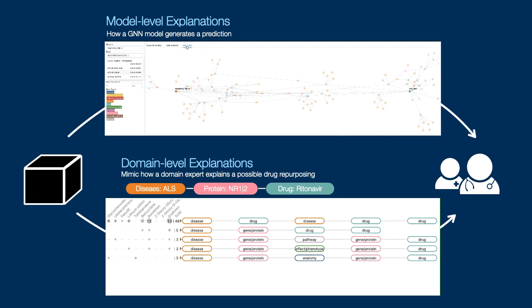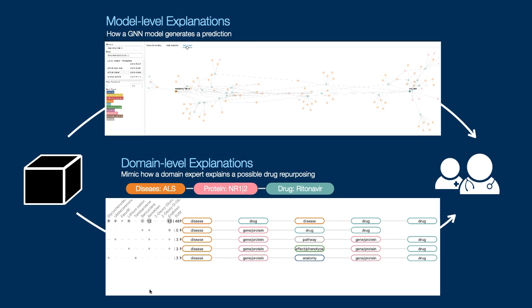The domain-level explanation, in contrast, mimics how a domain expert would explain a possible drug repurposing. Here, we present domain-level explanations as semantic paths in the knowledge graph that reflect biomedical mechanisms. For example, the disease ALS is associated with a protein which is targeted by the drug ritonavir, which might explain why this disease can be treated by the drug ritonavir, which was originally developed for treating HIV.